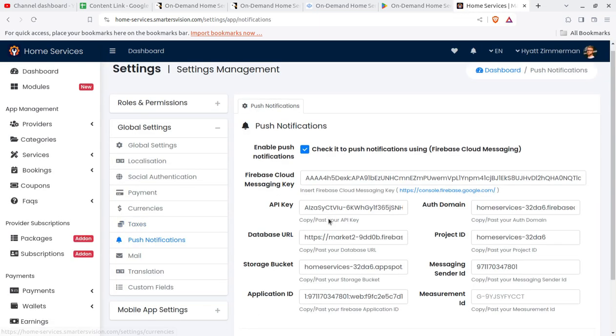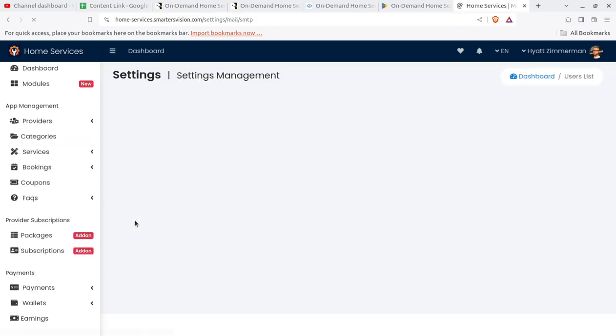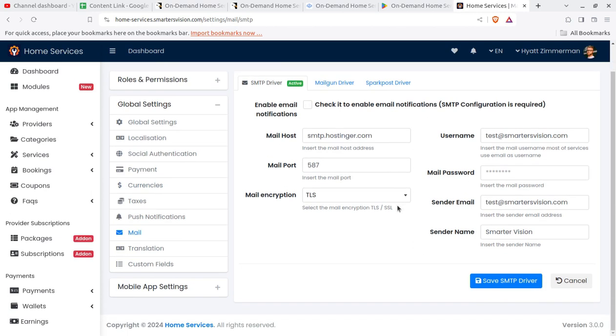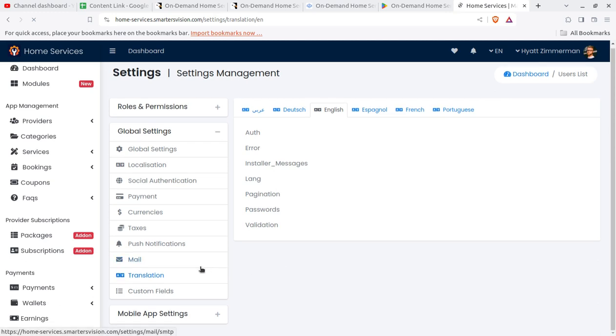Similarly, push notification you can set for giving notifications to the app users. Mail is configurable. You have to configure the SMTP settings from this screen. Translation is another feature that you can offer to your users, like you can offer Dutch, French, Portuguese, etc. Some translations are available.